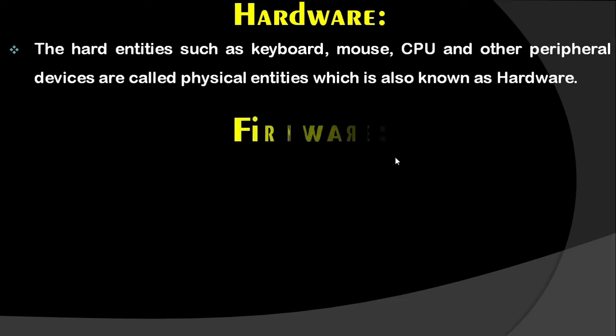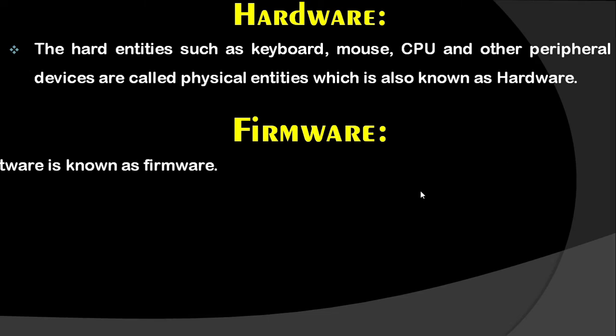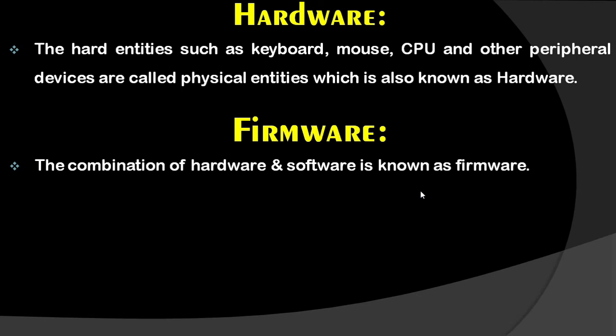And if we are talking about the firmware, then firmware is nothing but a medium which helps us to work with the hardware and software, right? So if you want to define, then firmware means the combination of hardware and software is known as firmware. Means combination of both hardware and software.